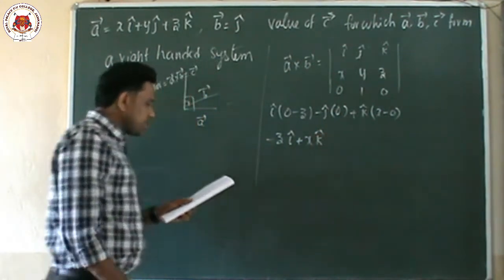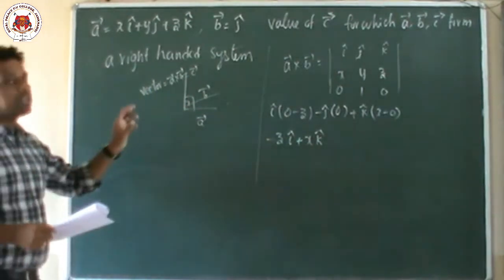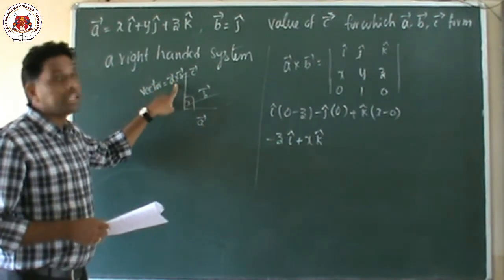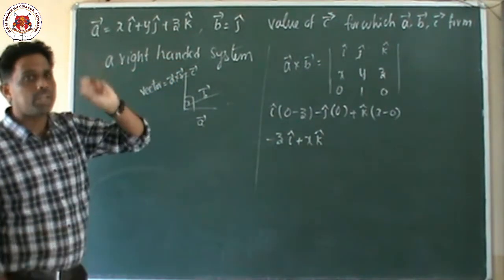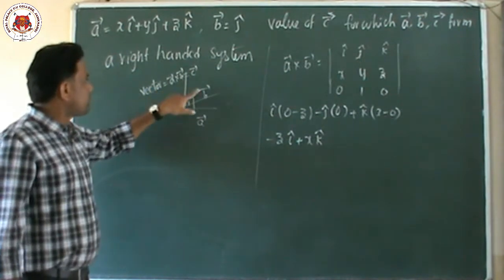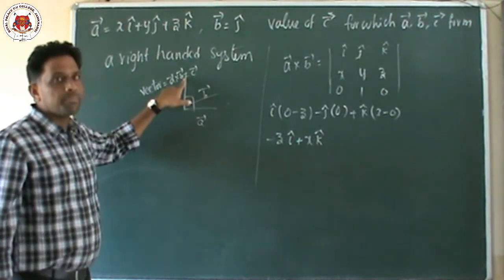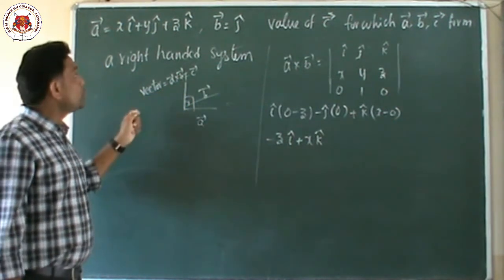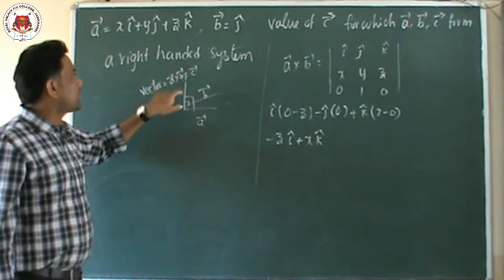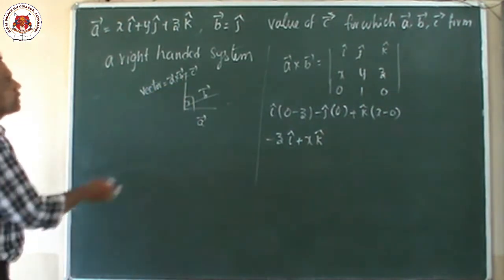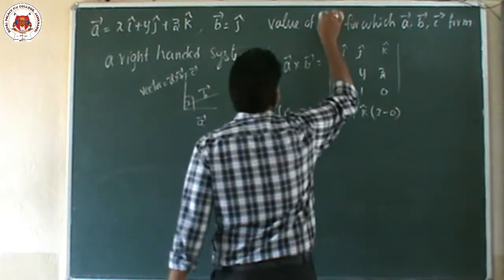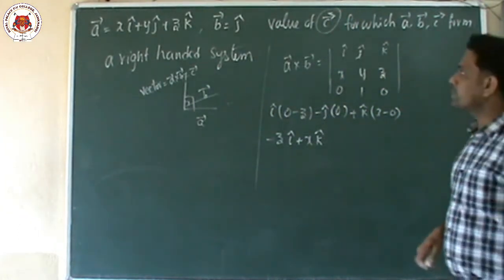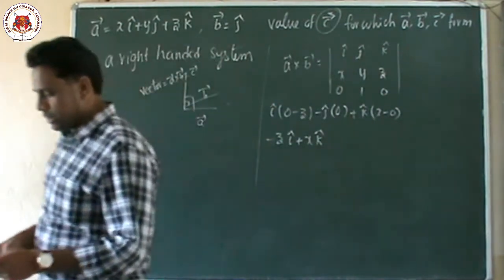So what is the vector? The question is not asking for the unit vector. Previous one also I said: vector, unit vector, unit vectors, there are totally three of them. The vector which is perpendicular to both means A cross B. Unit vector means A cross B by mod of A cross B. Unit vectors means plus or minus A cross B by mod of A cross B. Here he is asking only for the vector, C vector means only one vector, not the unit vector. So this is the procedure.